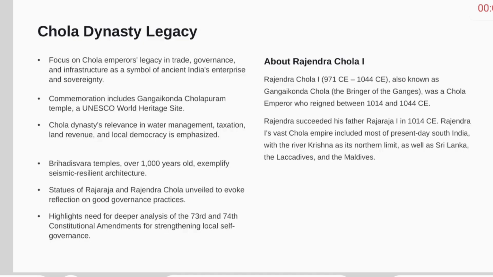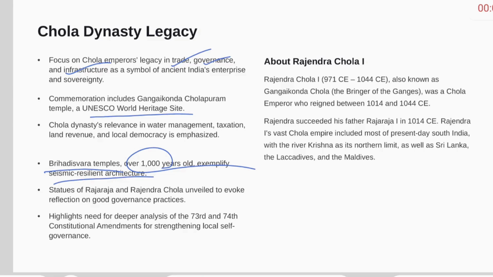Chola dynasty legacy. The focus is on the Chola Emperor's legacy in trade, governance and infrastructure as a symbol of ancient India's enterprise and sovereignty. The commemoration includes the Gangaikonda Cholapuram Temple, a UNESCO World Heritage Site. The Chola dynasty's relevance in water management, taxation, land revenue and local democracy is emphasized. Brihadisvara Temple, over 1000 years old, exemplified seismic resilient architecture.